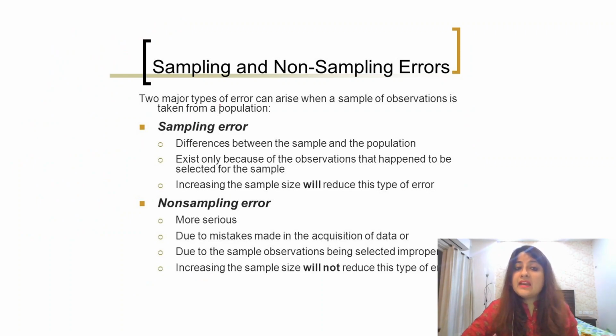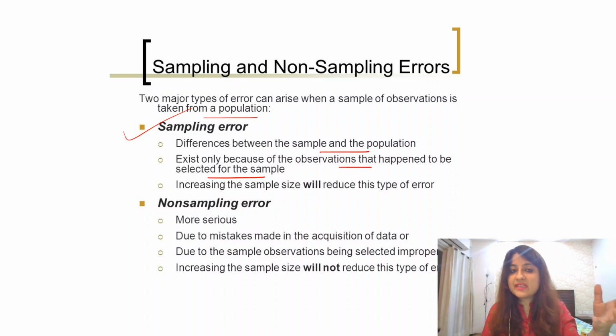Look over here. There are two types of errors that can arise when a sample of observations is taken from a population. Sampling error is the difference between sample and population. They exist only because of the observations that happen to be selected for the sample. The sample might not be a correct representation, or we have taken a smaller sample size.